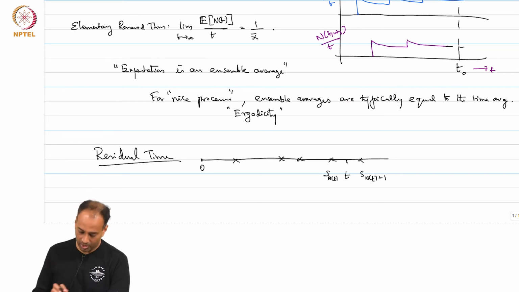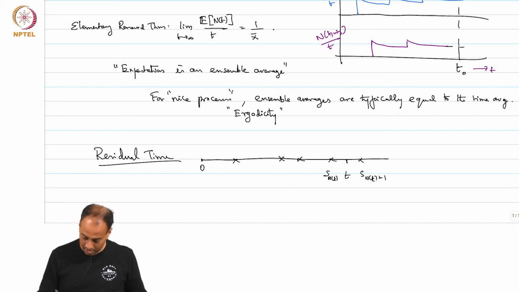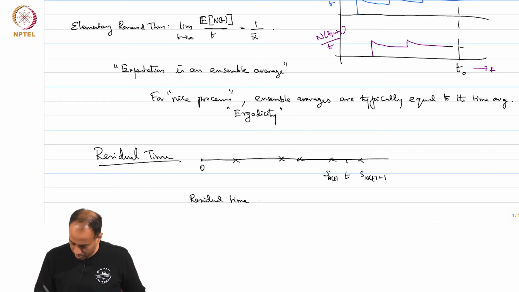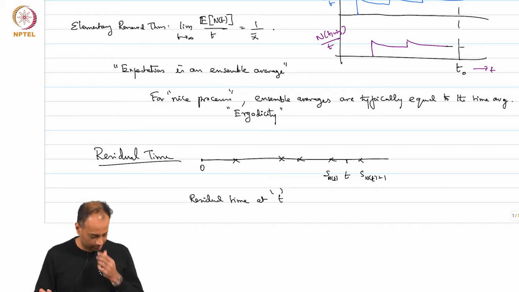Yeah. Now, I will tell you what residual time is. Residual time at t. So, you are looking at a particular t and defining the residual time at this particular time t.